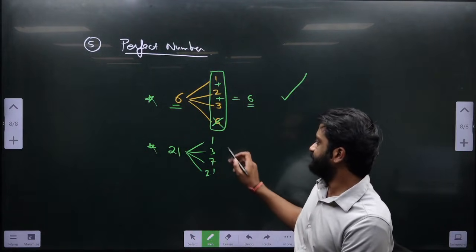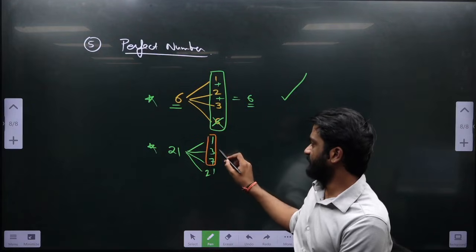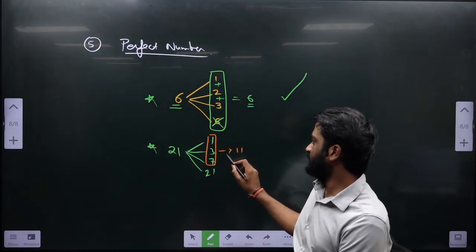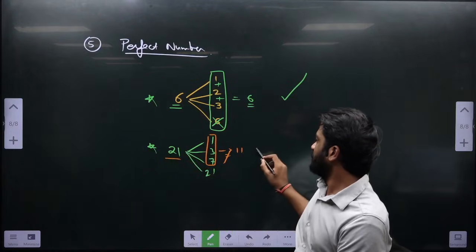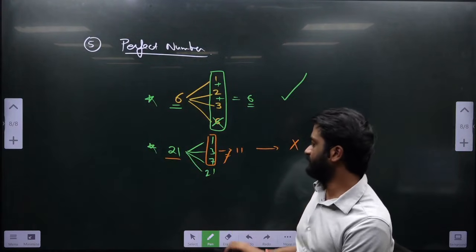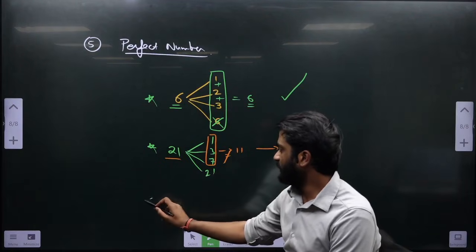What are the sum? 1, 3 and 7, 11, and this is not equals to 21, so this is not a perfect number. Next you calculate for 28.